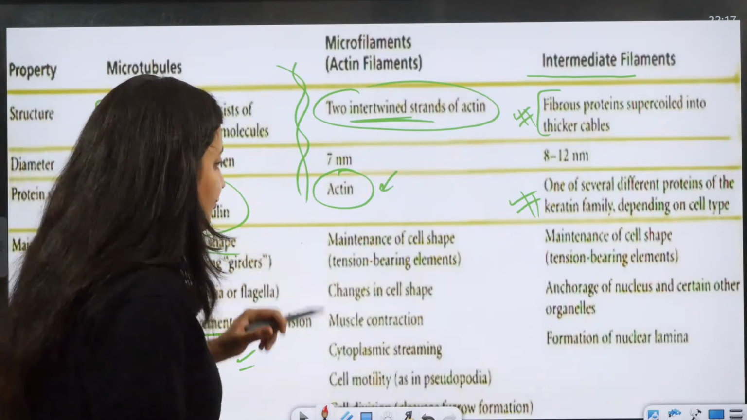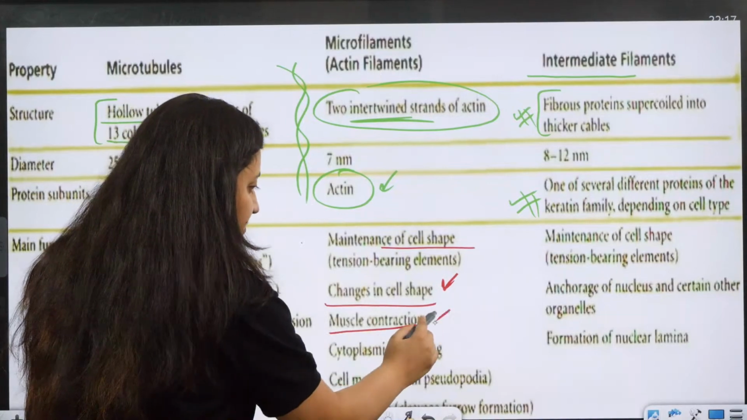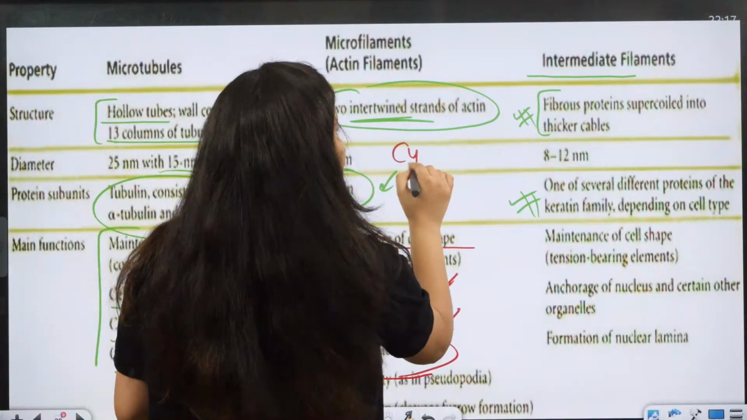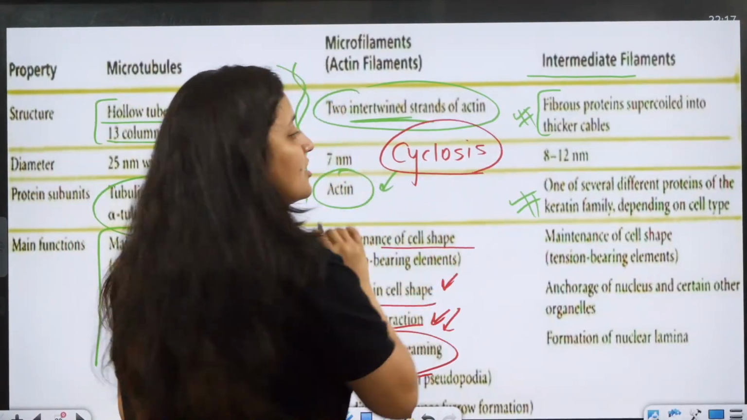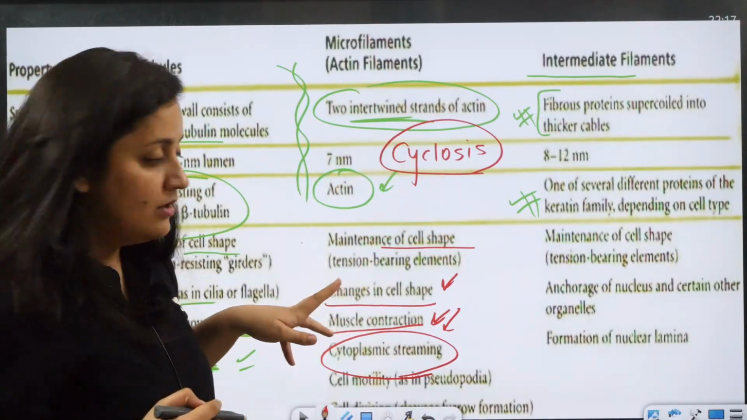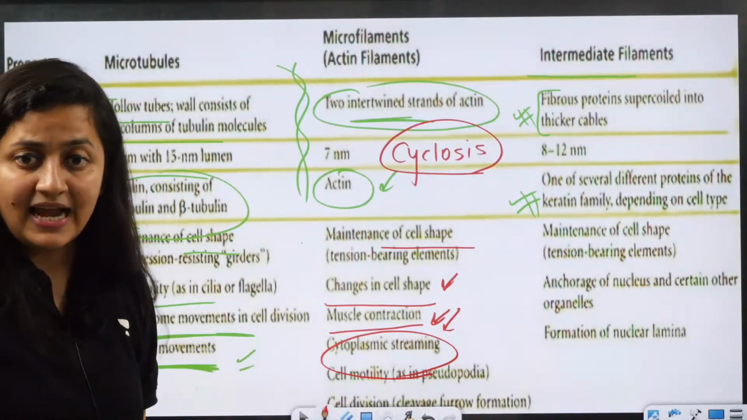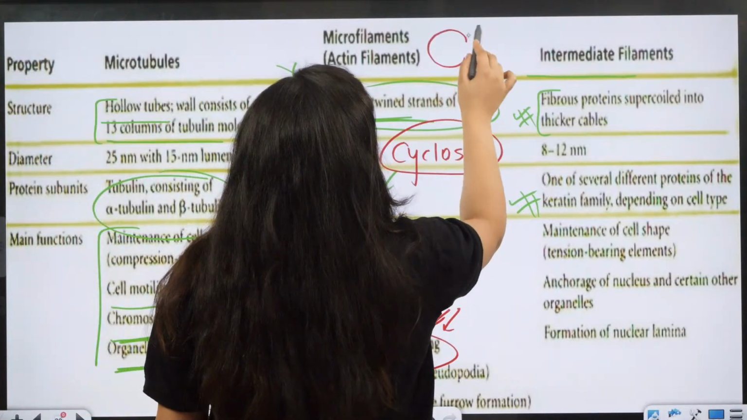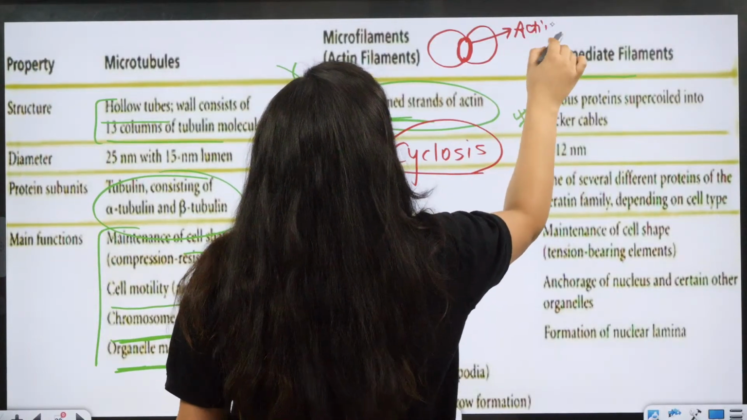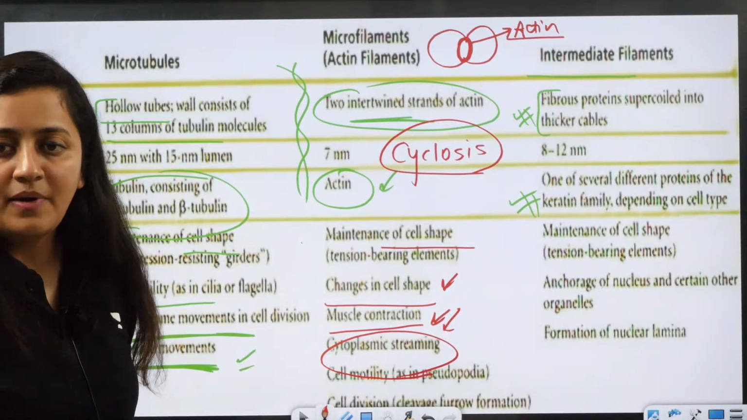Microfilaments help in maintaining cell shape. They help in changing cell shape. They help in muscle contraction. And when it comes to cytoplasmic streaming, the word is cyclosis. For that, microfilaments play the role. And do you remember animal cell division, the formation of cleavage furrow? In that also the microfilament plays the role. So this is what you need to remember.